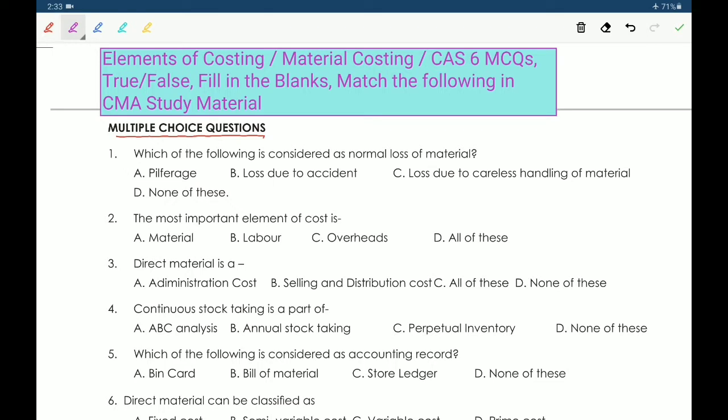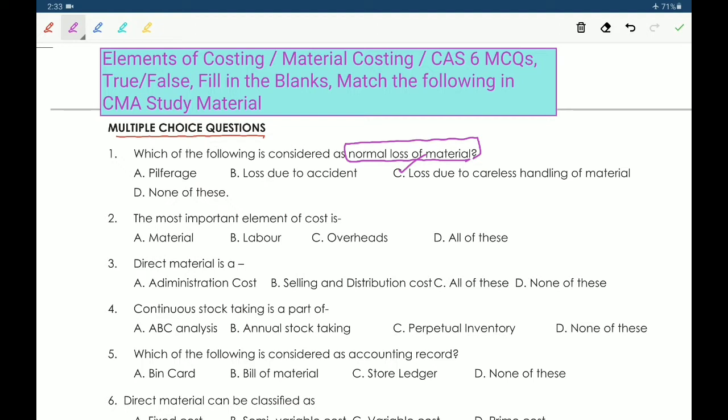In that, first one is, which of the following is considered as normal loss of material? A. Pilferage. B. Loss due to accident. C. Loss due to careless handling of material. D. None of these. Here asking, which of the following is considered as normal loss of material? So the answer is C. Loss due to careless handling of material.